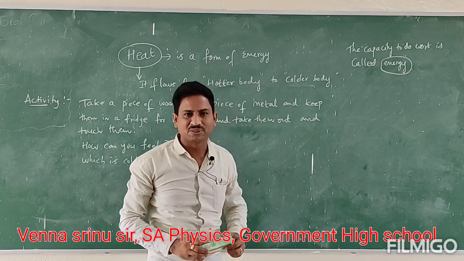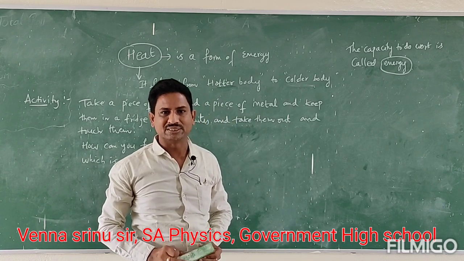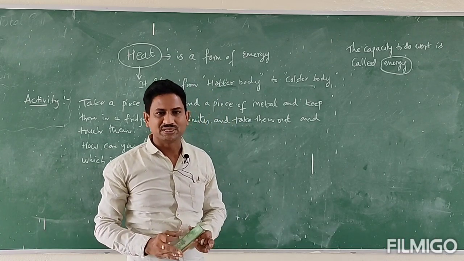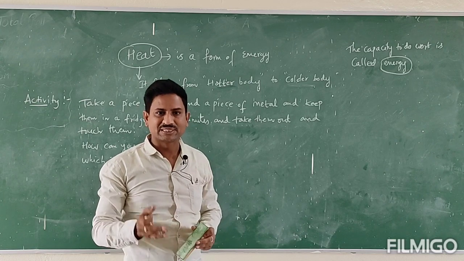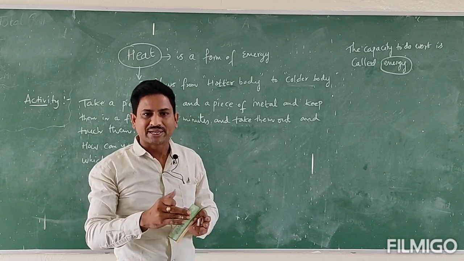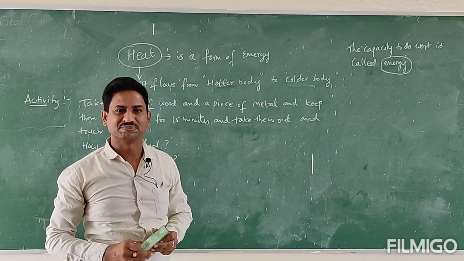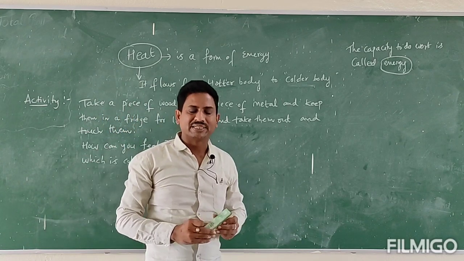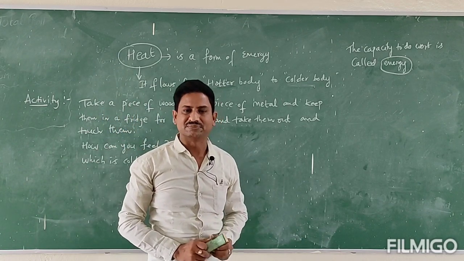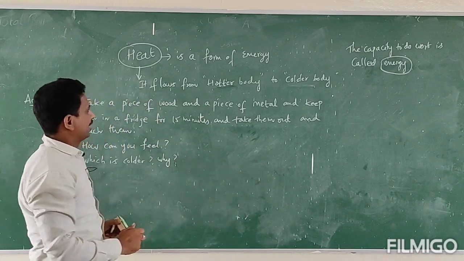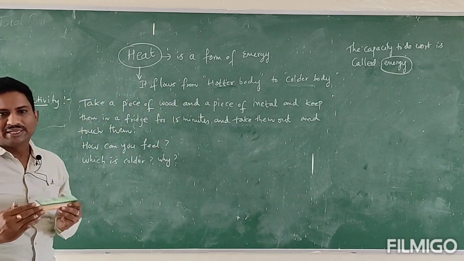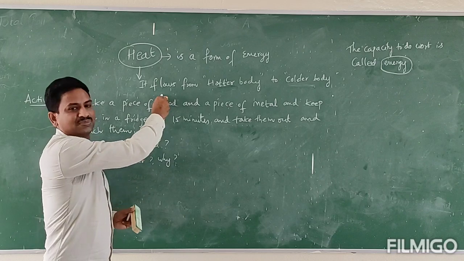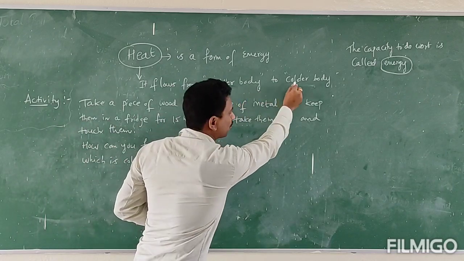For example, if you supply heat energy, then water will be changed into steam, and that steam can run the steam engine. So that's why we can say that heat is a form of energy. Okay, and heat flows from a hotter body to a colder body.